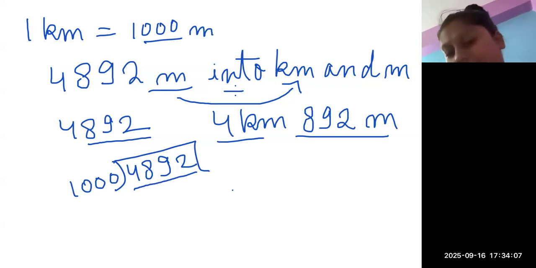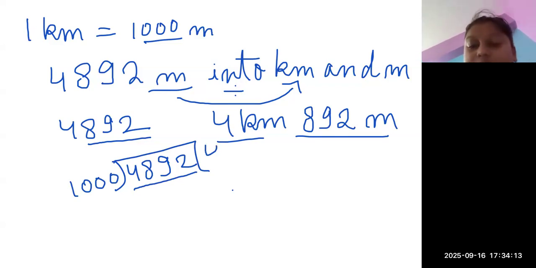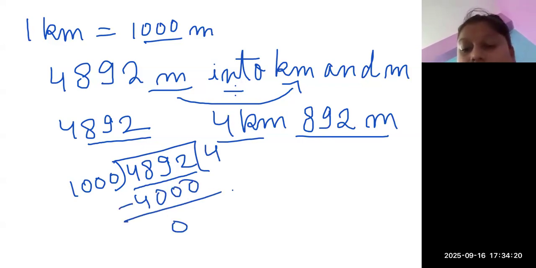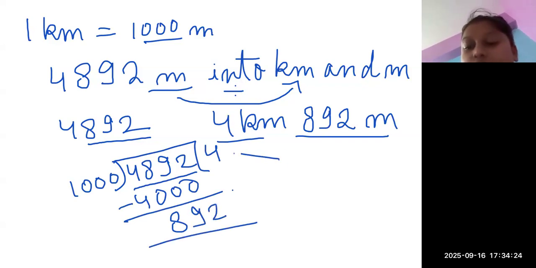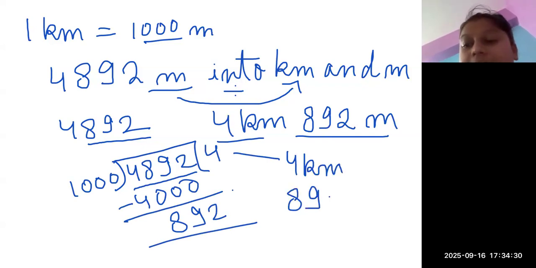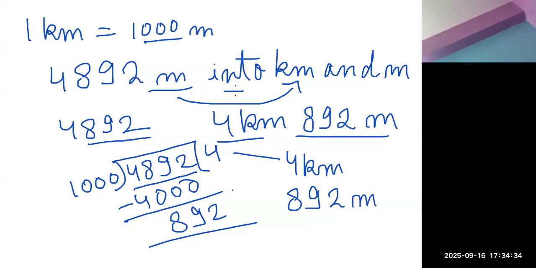I cannot choose 5 because 1000 into 5 is going to be 5000. So I need to choose 4 only. I will subtract this with 4000 minus. What did I get? As a remainder, I will get 892. So this is going to become my 4 kilometer and this is going to become my 892 meters.